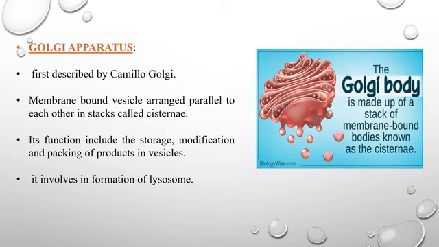Next cell organelle is Golgi apparatus. First time Golgi apparatus was described by Camillo Golgi. It is a membrane-bound vesicle arranged parallel to each other in stacks called cisternae. Its main function is storage, modification and packaging of products in vesicles. It is also involved in the formation of lysosome.